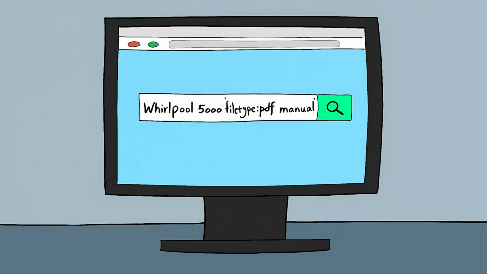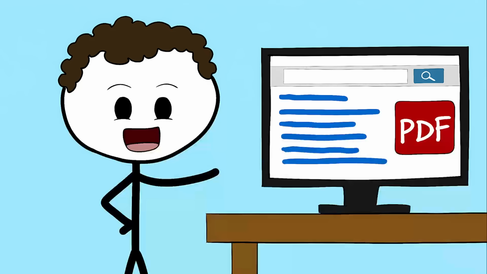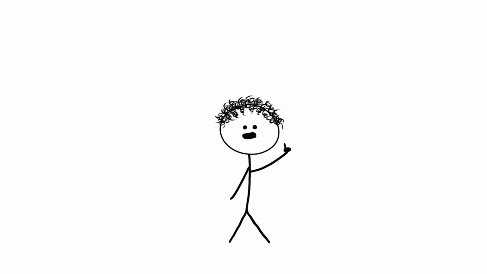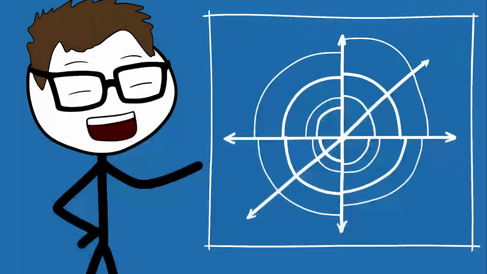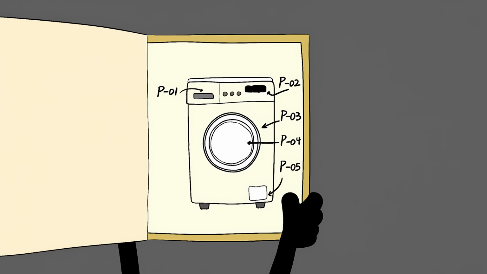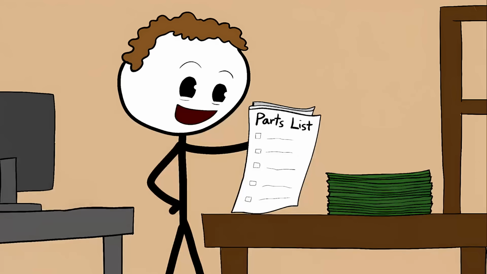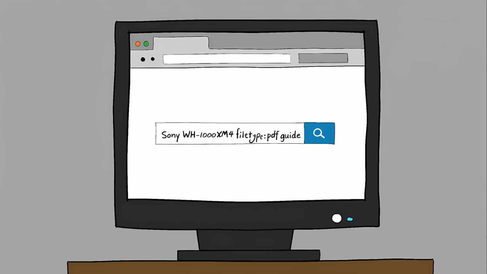They type the exact model number of the device, followed by filetype:pdf, manual. This tells Google to only show you PDF files. Why PDF? Because it's the universal format for official documents. You're not getting a blog post or a forum comment, you're getting the original manufacturer-published manual that came in the box. Instead of Dave's advice, you get the actual engineer's instructions, the exact diagrams, the troubleshooting steps, the parts list, for free. Sony WH-1000XM4, filetype:pdf, guide.